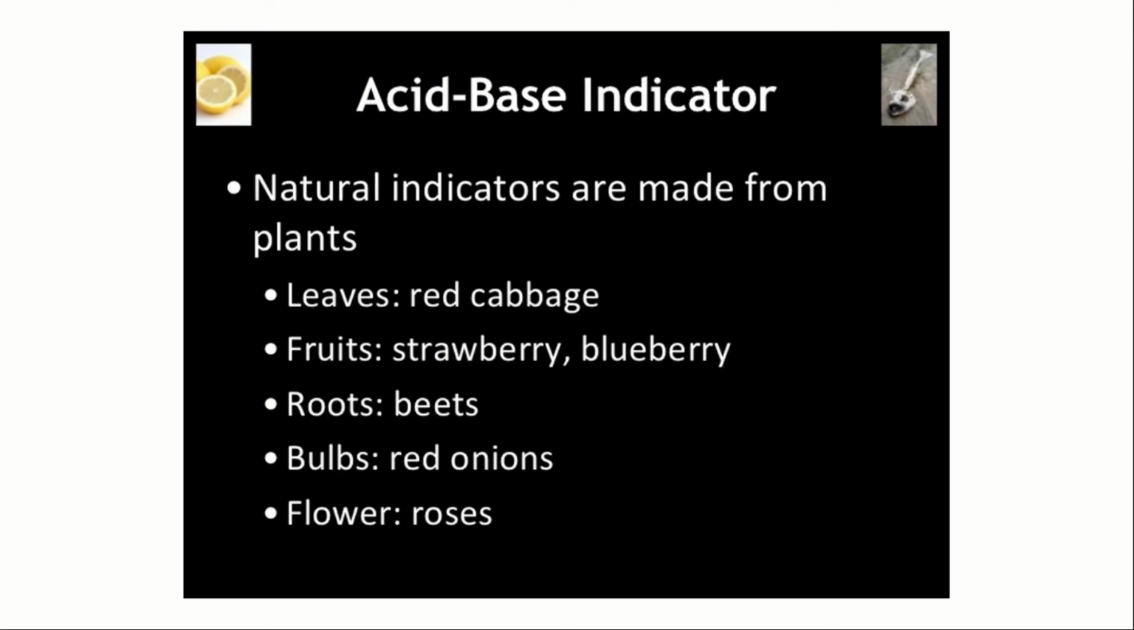Natural indicators are made from plants. I told you, whatever you see in nature can become a natural indicator. Leaves such as red cabbage can be a good indicator. Fruits such as strawberry, blueberry. Roots such as beets. Bulbs, red onions. Flowers, roses. These are very few indicators. I told you there are numerous and various indicators in fruits, flowers and leaves.